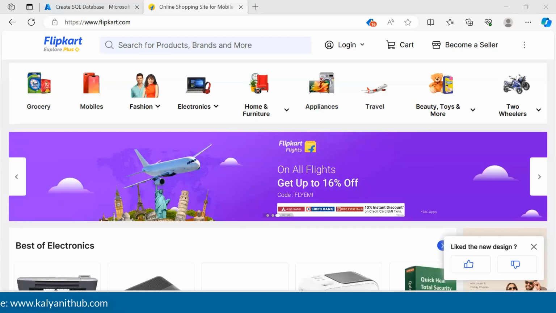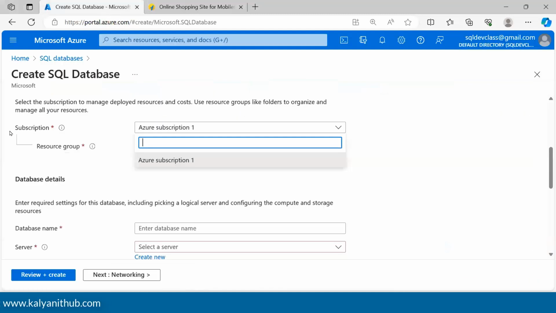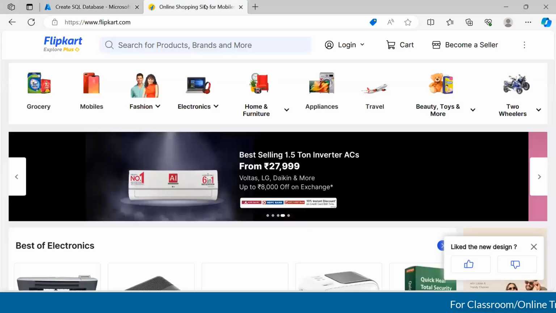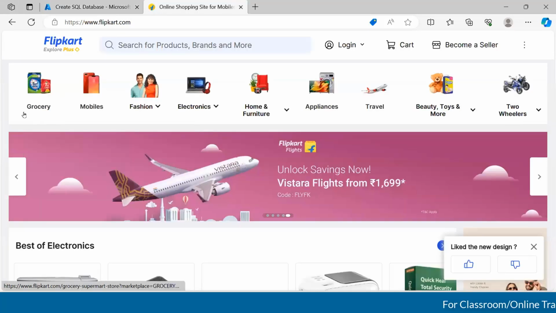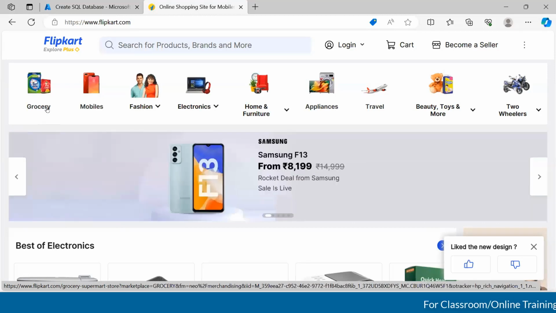Now let's take that as an example, and you can assume your subscription as Flipkart, right? We are working for Flipkart projects. You can treat subscription as your project. And the next thing is resource group. Resource group is nothing but the module we are going to work on. We are going to work on grocery, right? I'm just taking grocery as a module, guys.